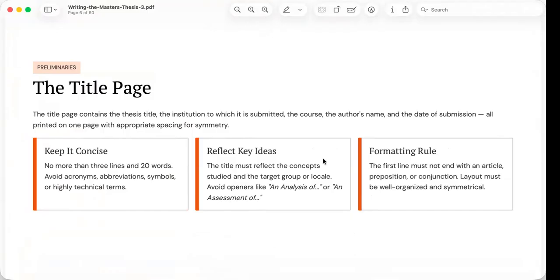The first page of your thesis is called the title page. And although it appears simple, it is actually one of the most important pages in the entire manuscript. It creates the first impression of your research.